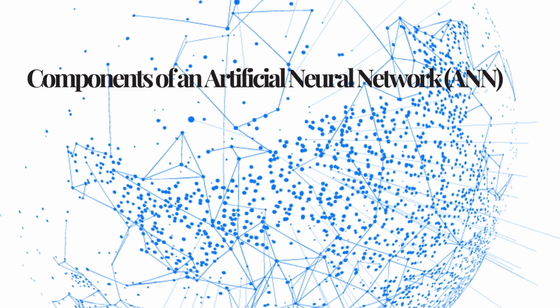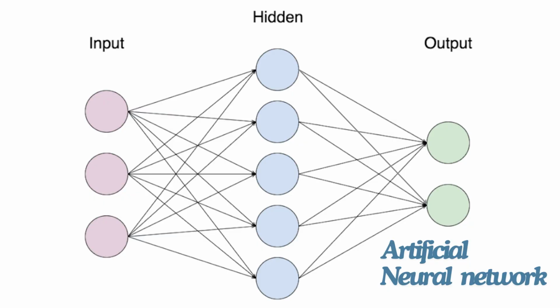Components of an artificial neural network. Artificial neural networks consist of three main parts. The input layer receives data, hidden layers process this data through weights and biases, learning complex patterns. Finally, the output layer provides predictions or classifications based on what the network has learned.